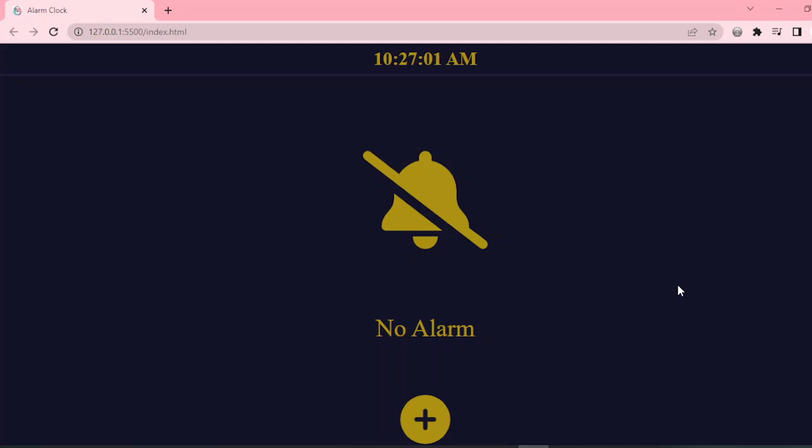We are going to discuss the alarm clock project. Here at the top of the project is a real time clock. Below this is the alarm area where all the alarms are listed. Here is an add button by clicking which we can add new alarms.